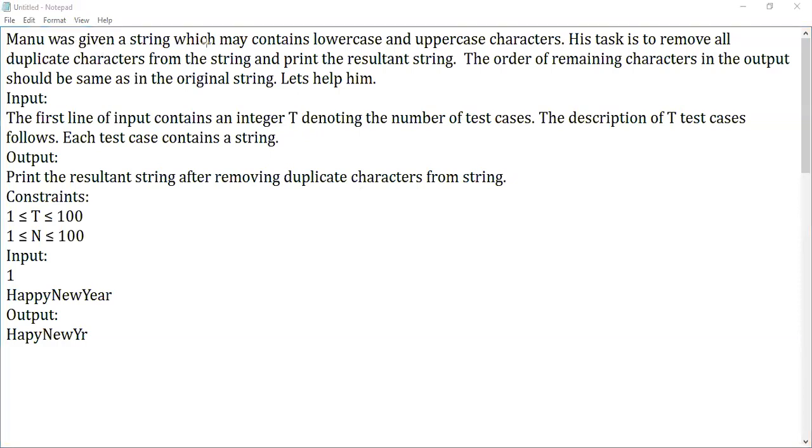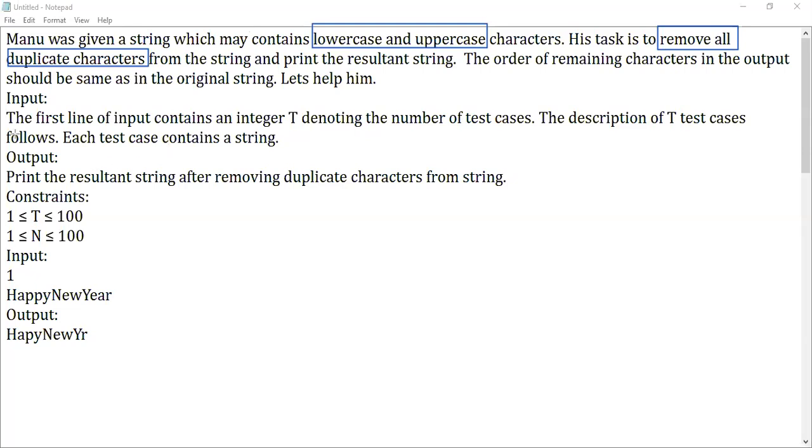Manu was given a string which may contain lowercase and uppercase characters. So here, what are we supposed to deal with? A string which contains lowercase and uppercase characters. His task is to remove all duplicate characters from the string and print the resultant string. The order of the remaining characters in the output should be the same as in the original string. So our work is to only remove the duplicate values, and the order of characters in the string should not be changed.